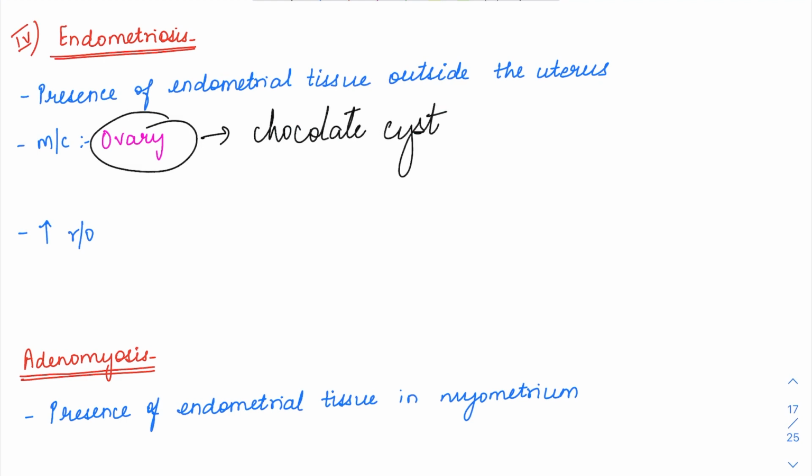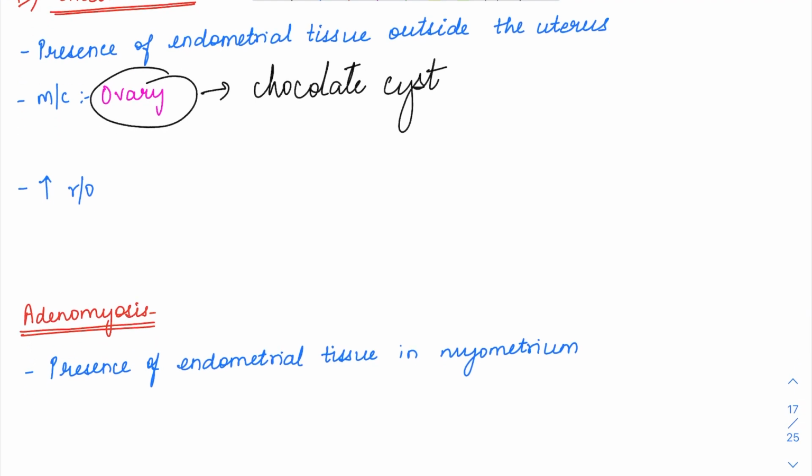With menses, every month, this endometriotic focus is also going to menstruate. They are functionally active, so they menstruate and this blood is going to be collected. Back to back every month this kind of hemorrhage happens and the blood accumulates in the ovary, so it appears as if it is a chocolate cyst. That is why this endometriotic cyst in the ovary is called a chocolate cyst.